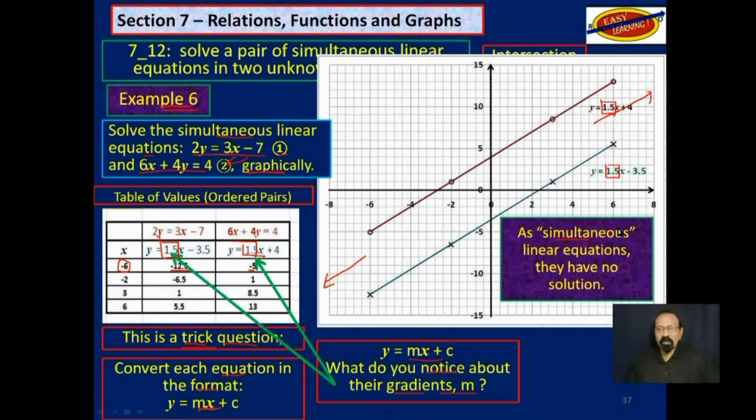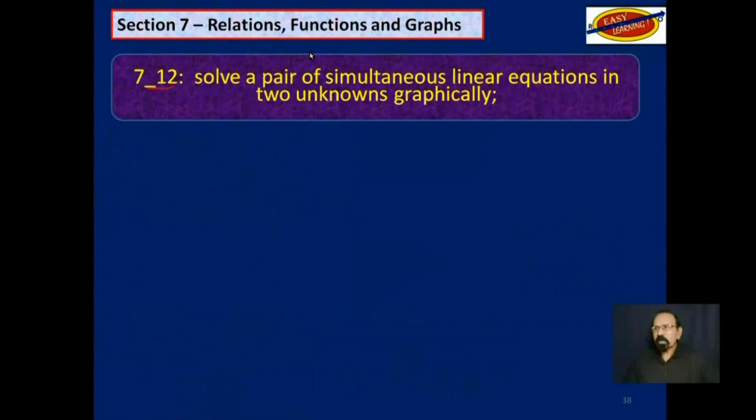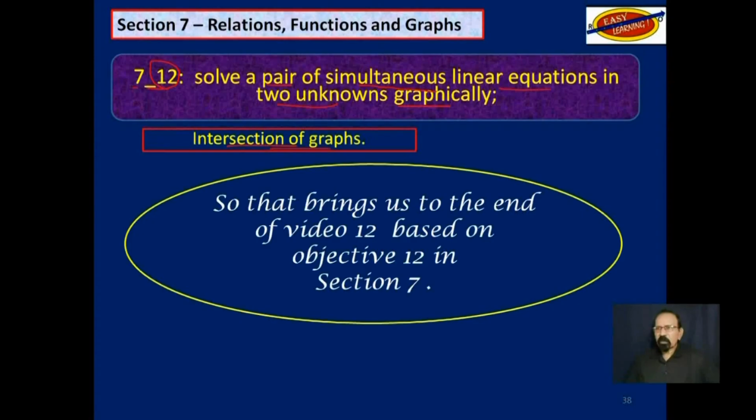As simultaneous linear equations, they have no solution. So that is why this simultaneous here is in quotation marks. And that brings us to the end of Objective 12, Section 7. Solve a pair of simultaneous linear equations in two unknowns, x and y, graphically. And we are using intersection of graphs. So that brings us to the end of video 12 based on Objective 12 in Section 7.